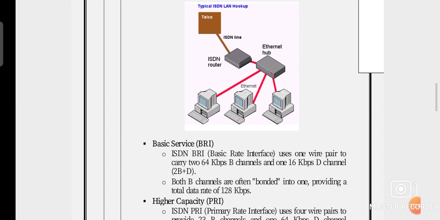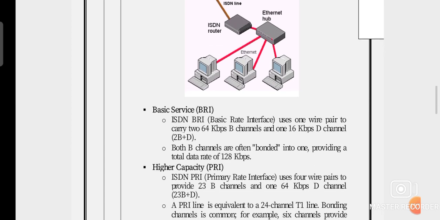We can say 2B plus D. 2B means 64 kbps is used for each B channel and 16 kbps for the D channel in BRI. Both B channels are often bonded into one, providing a total data rate of 128 kbps.